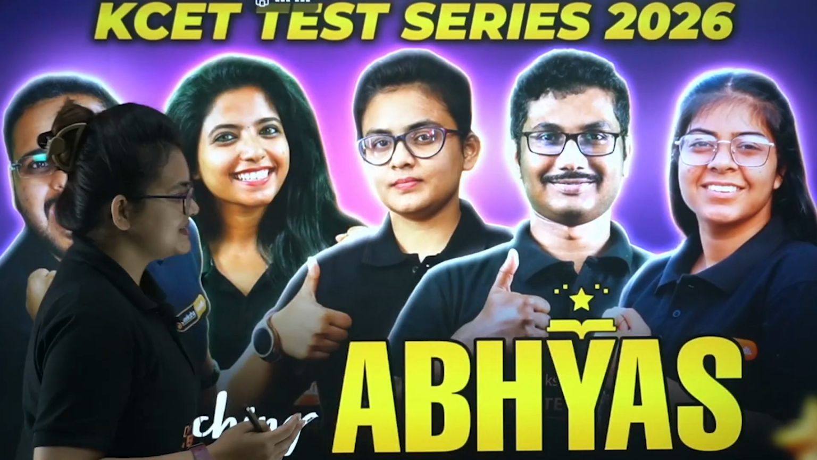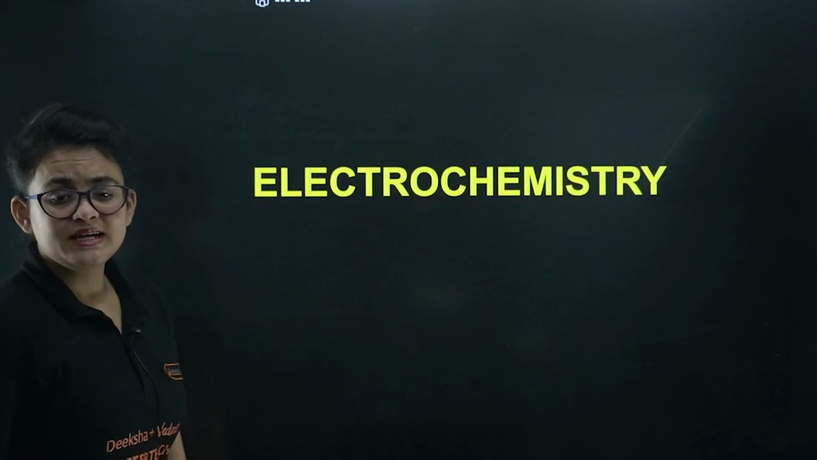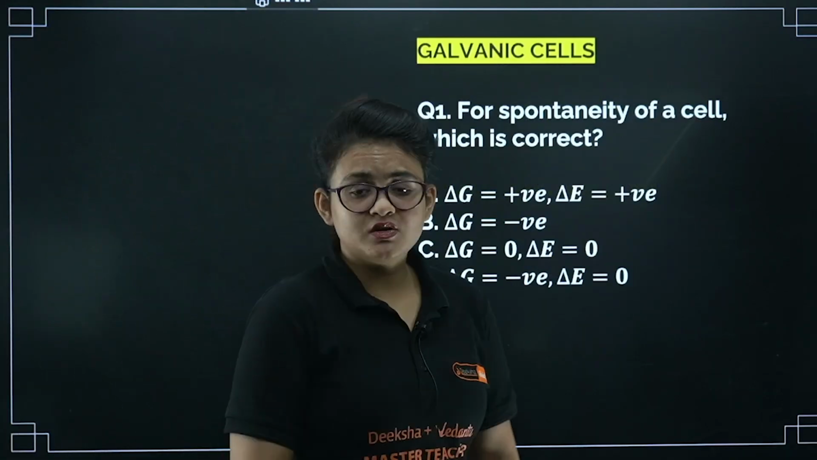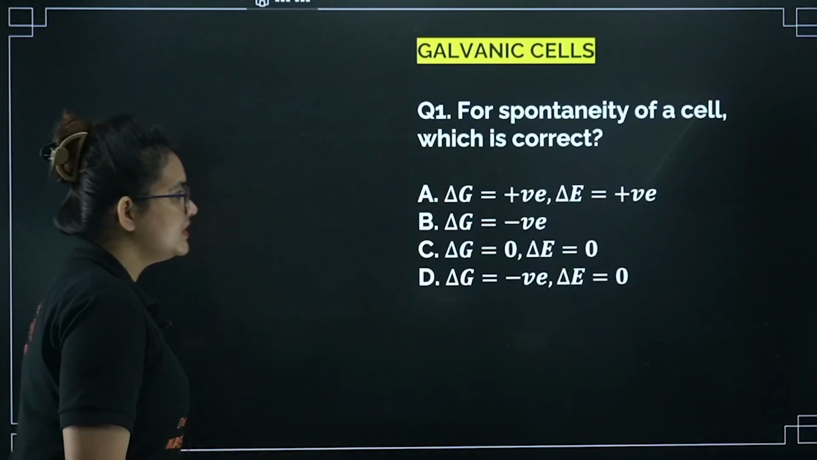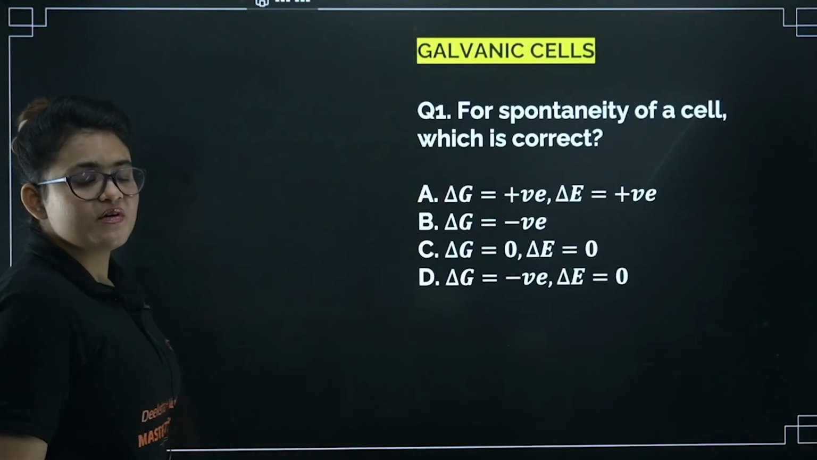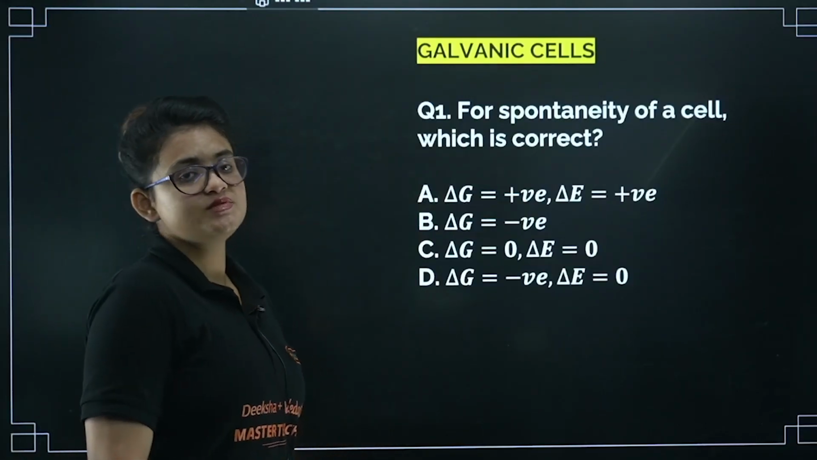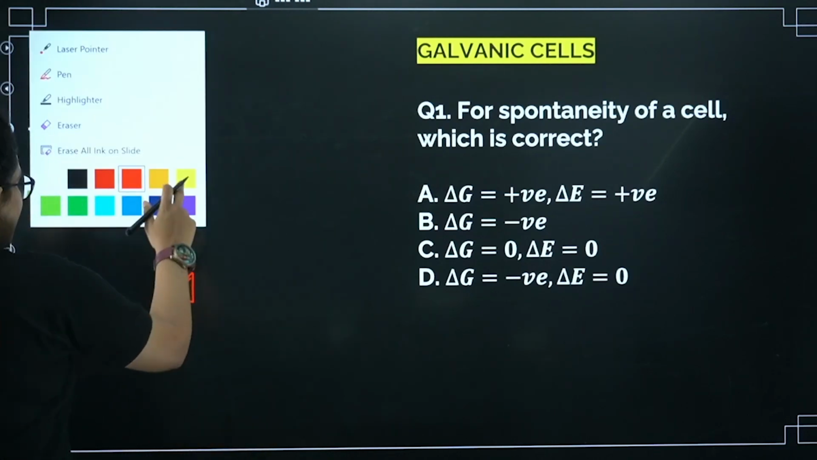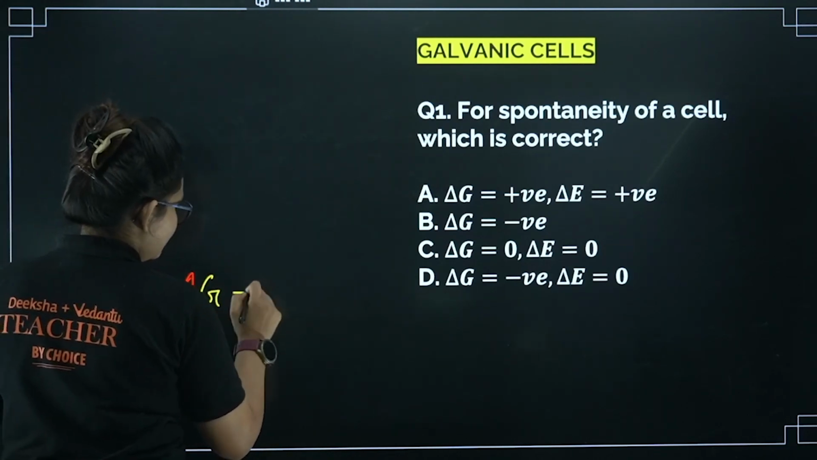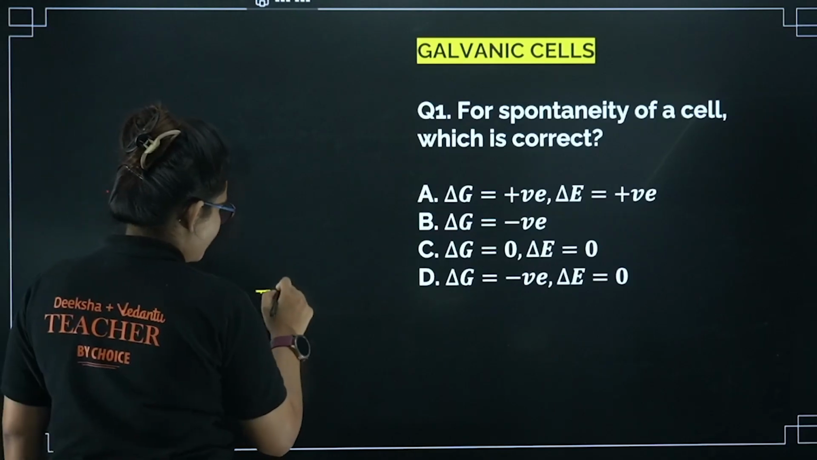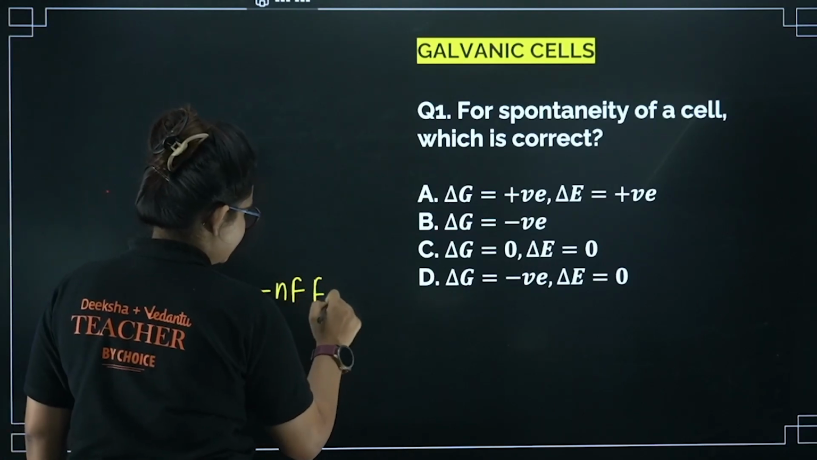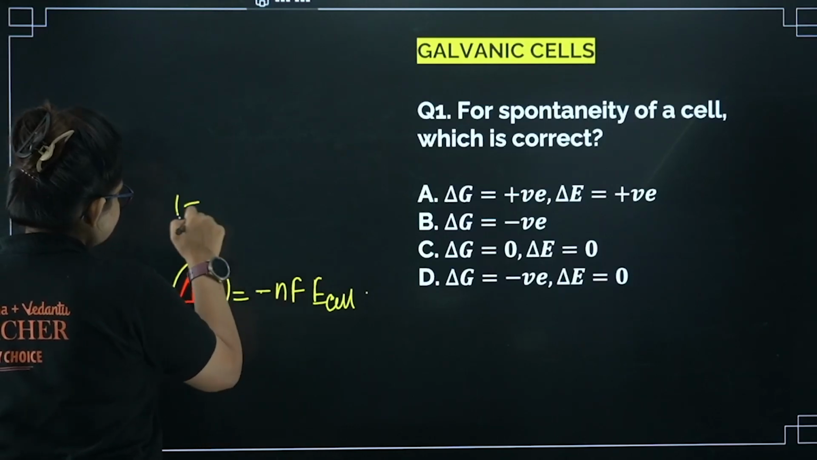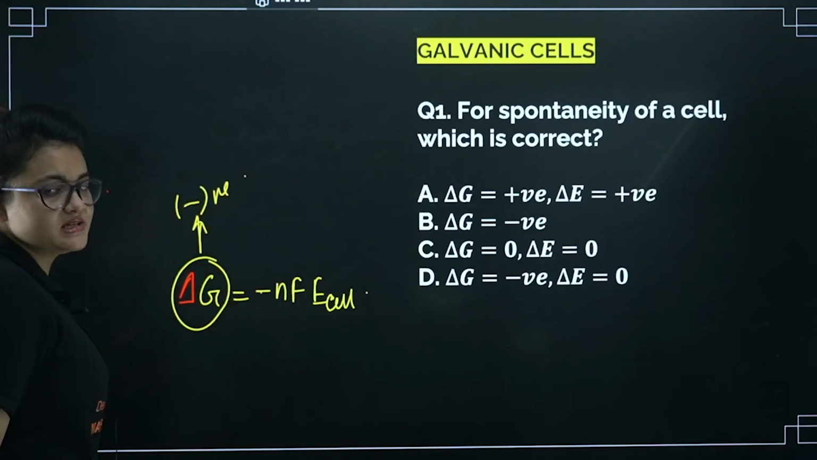Okay, so let's get started with electrochemistry. Here you can see the first question, it is related to spontaneity. For spontaneity, we know the del G value must be negative, right? Gibbs free energy value must be negative. And what is the relation between del G and E cell? So del G equals minus nFE cell, right?